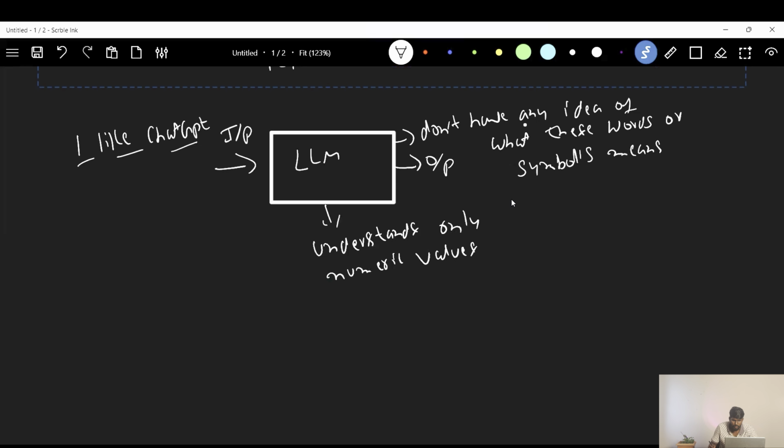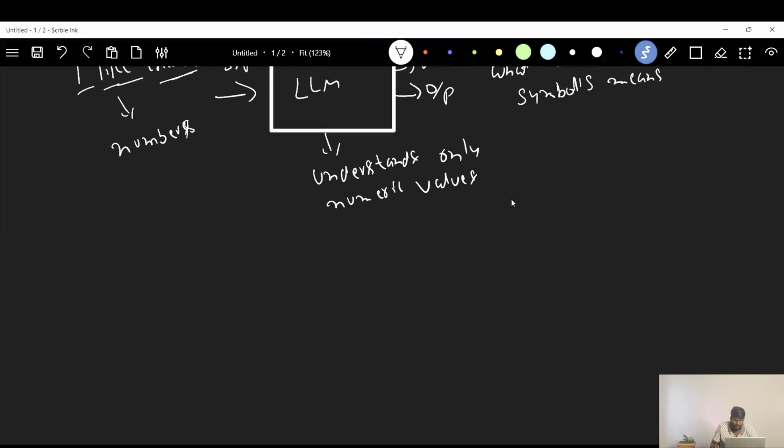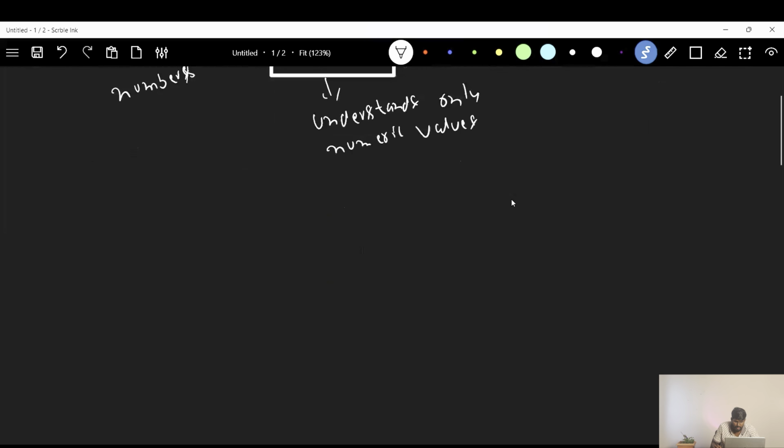Correct, right? So before feeding this input to the LLM model, we have to convert this into numbers. Means we have to convert this into numeric values. How are we going to convert this into numeric values? Let me write this example again here. "I like ChatGPT."